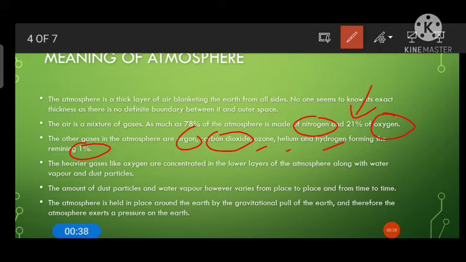Now the heavier gases like oxygen are concentrated in the lower part of the atmosphere, along with water vapor and dust particles. So these are the heavier components, like oxygen, water vapor and dust particles. They remain in the lower part of the atmosphere. Okay, now